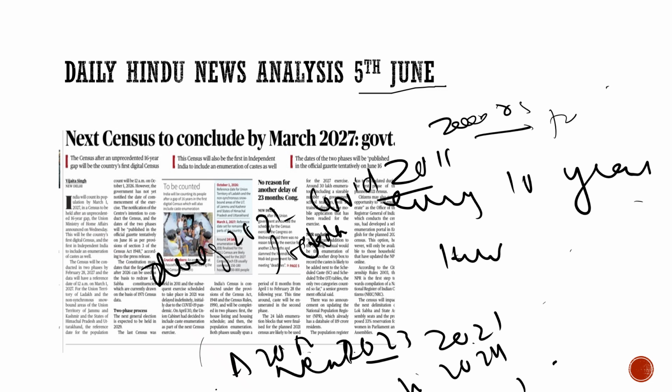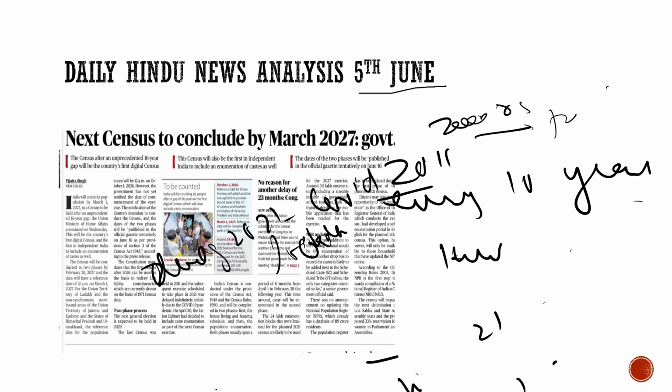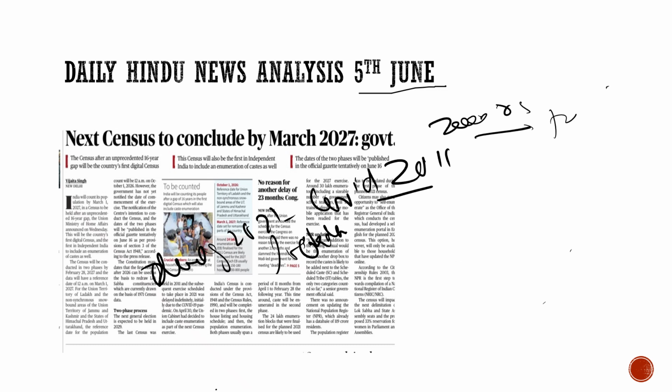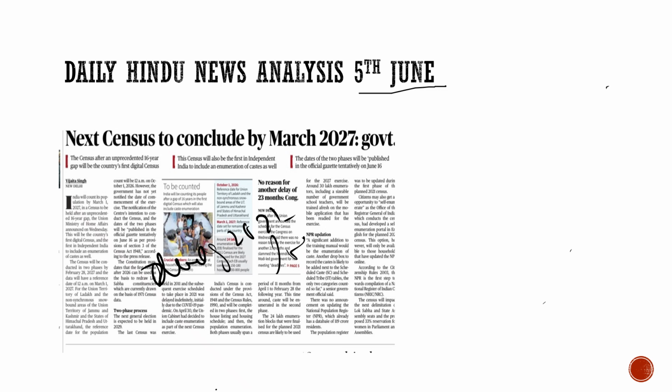With respect to this, if you are not a fresher and have been preparing for the last few years, you would have read that there was a huge controversy regarding this. It was believed that the government is doing it deliberately because the delimitation factor is also involved in it. So there are two important things which we have to understand here. The first one about the census: why it got delayed.